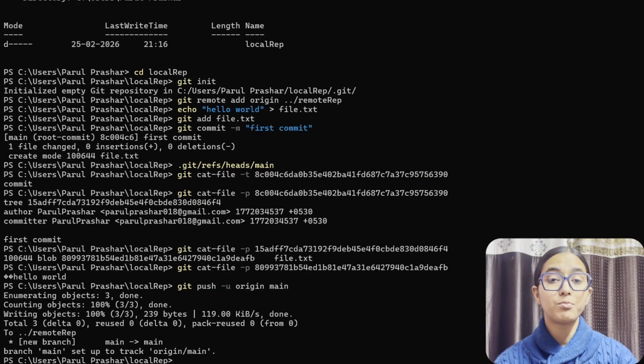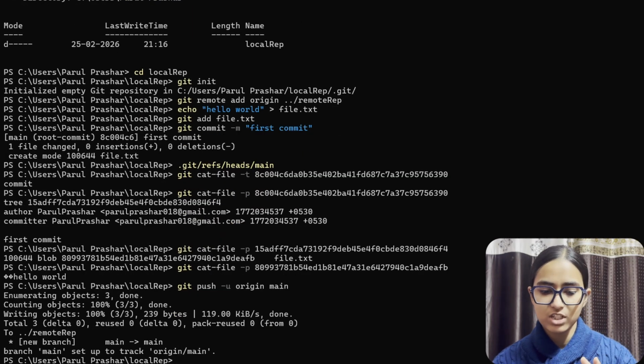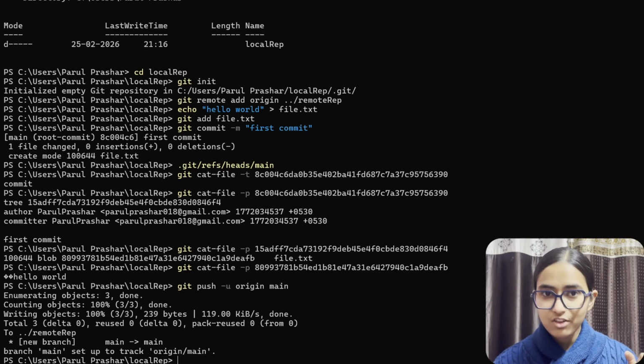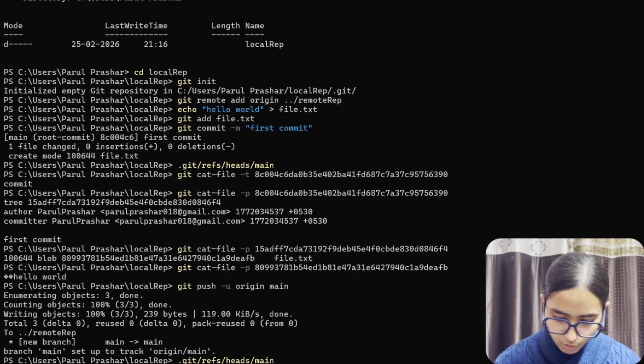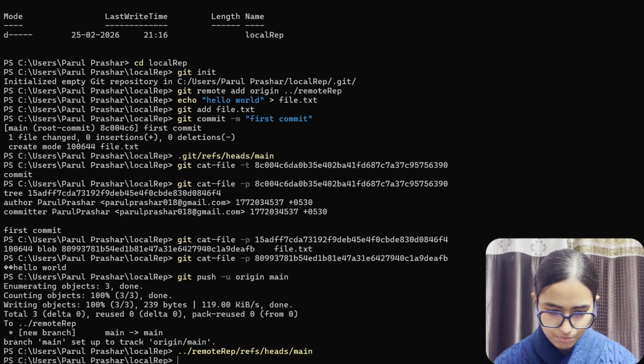So things have been pushed. But if you're someone who would say that I don't believe it has been pushed or not, let's check the contents of the remote repository, the contents of the branch of the remote repository, like we did this. So here we don't have to do .git, we'll do ./remote-repo/refs/heads/main.